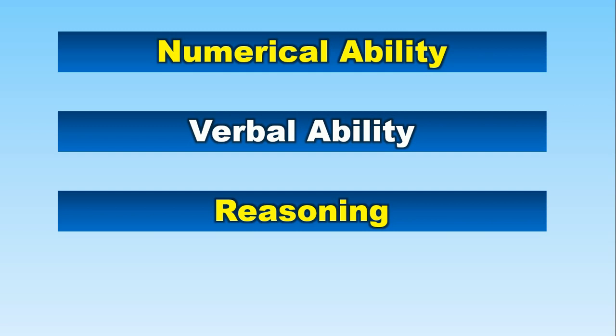And one more thing I want to make clear to you: there are various types of rumors that the coding section is extremely important, verbal ability is extremely important, reasoning is not that important, and selection is on the basis of the numerical ability section also. But there is nothing such. TCS has clearly and officially mentioned that they will consider all sections equally important, and the selection will be on the basis of the average of all sections. So you have to perform well in all the sections if you want to qualify this assessment.